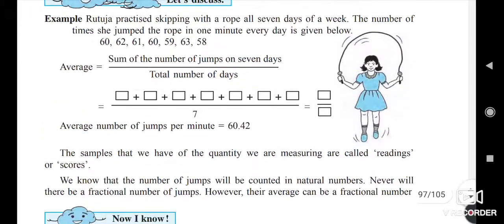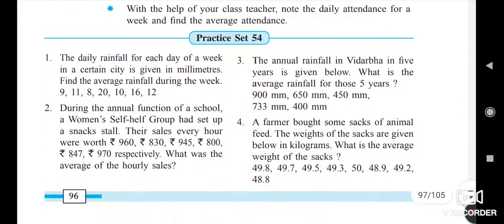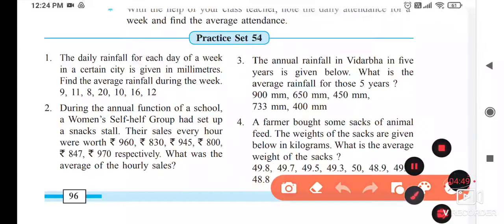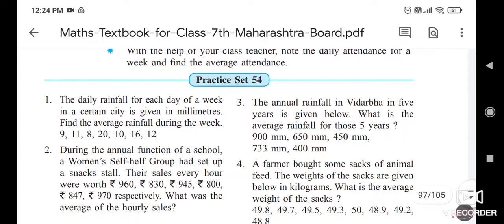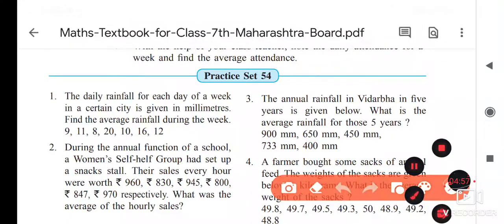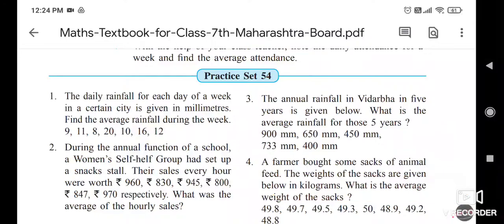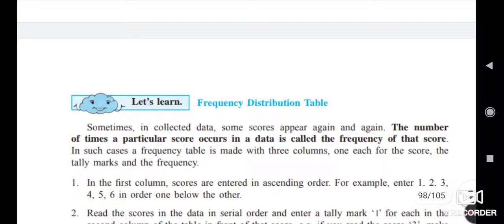So that we had already seen. Here an activity is given, that also we solved in the school, and after that I told you to solve the practice set number 54. So this is the revision that we have already taken. This I took for the students who were absent on that day. Okay, and those who were absent have to solve this 54th exercise also.